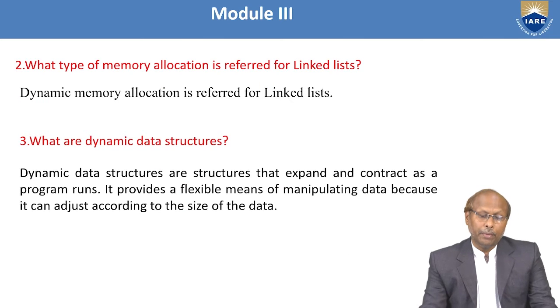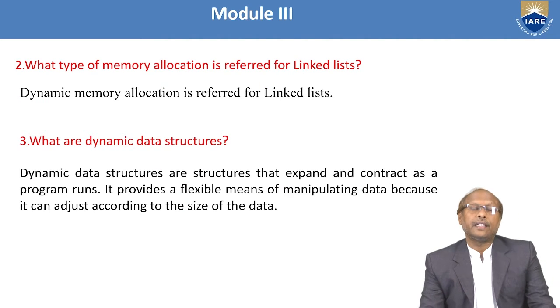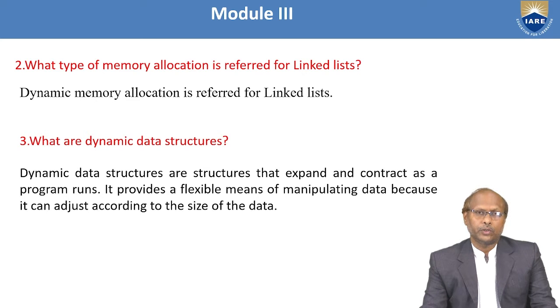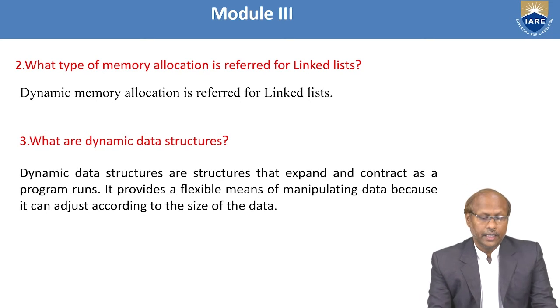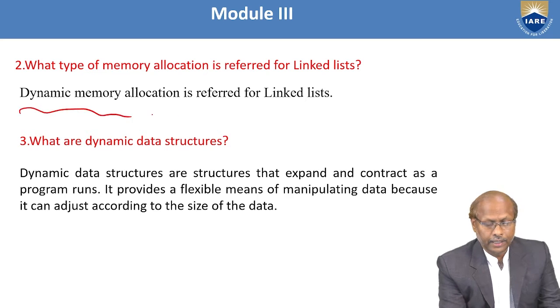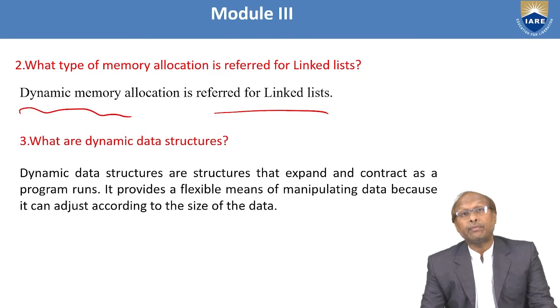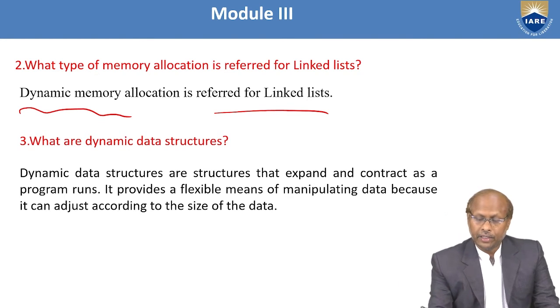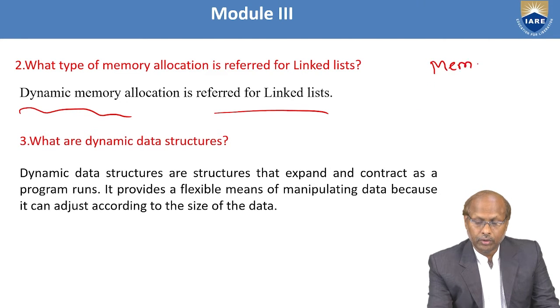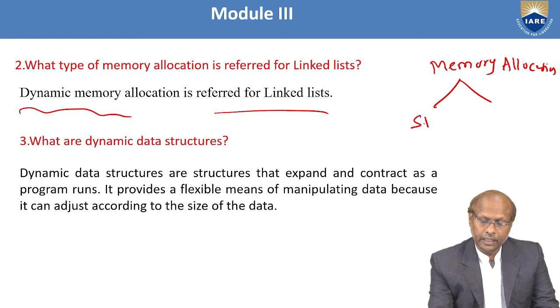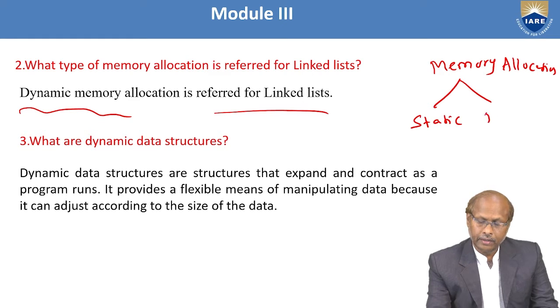Next, what type of memory allocation is used for a linked list? Whenever you are using a linked list program, what type of memory are you using? The answer is dynamic memory allocation. Remember, they may ask another question: how many different types of memory allocation techniques are there? Actually, there are 2 types. When I say memory allocation, there are 2 types. One is static memory, another one is dynamic memory.